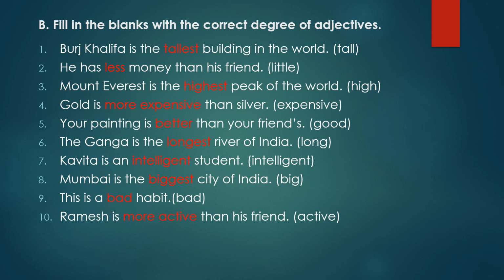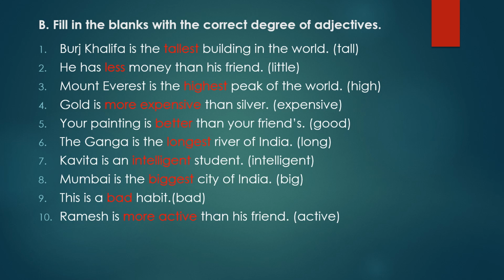Ninth question. This is a dash habit. Now habit is not compared with any other habit. So the word adjective bad will come as it is. This is a bad habit because there is no comparison done. So the positive degree of bad is bad only. So bad will come here.